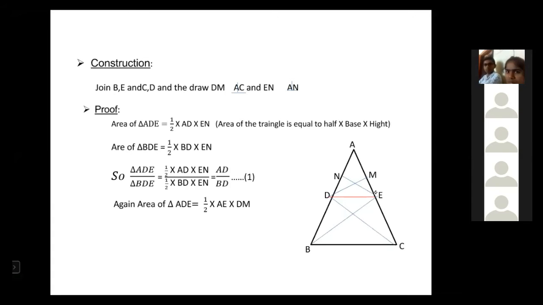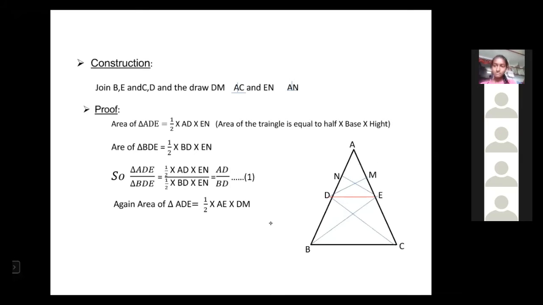So half into base into height, that is half into AE into DM. So this is the area of the triangle ADE.